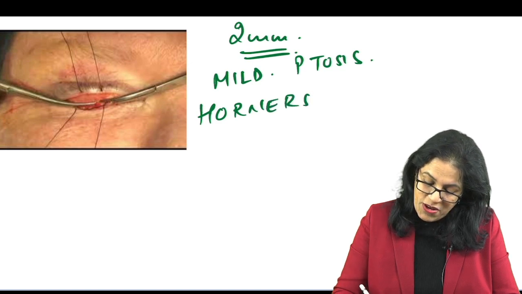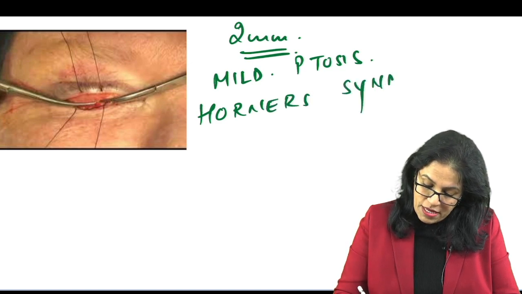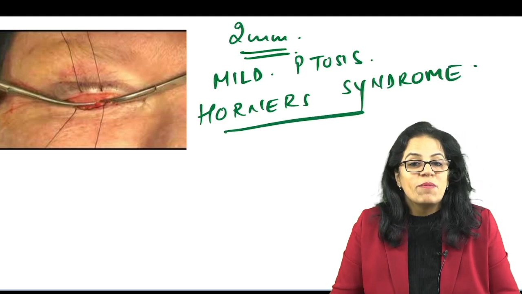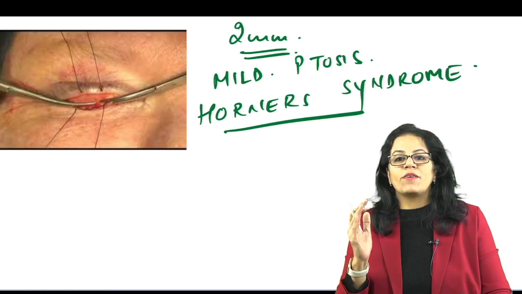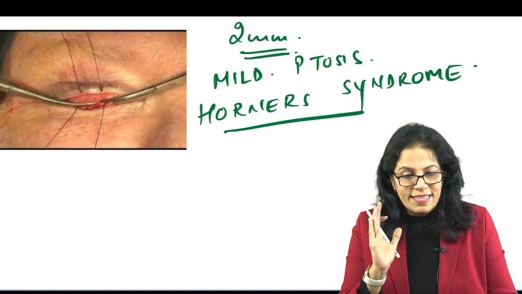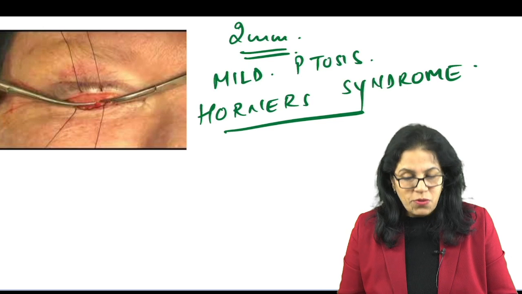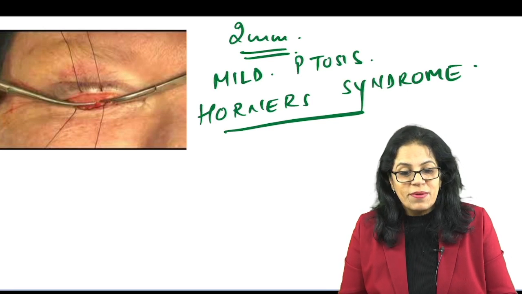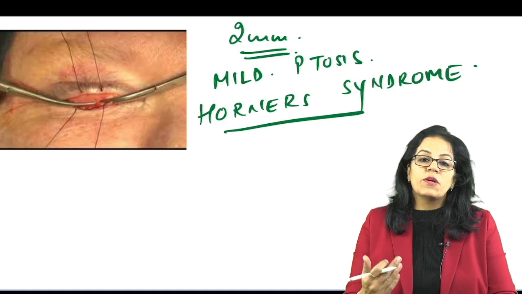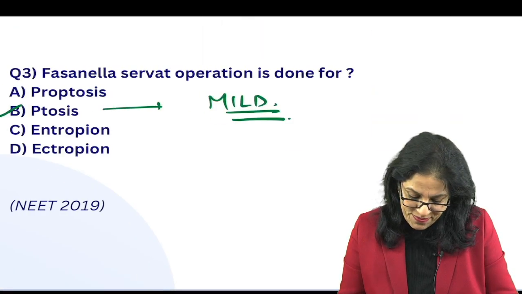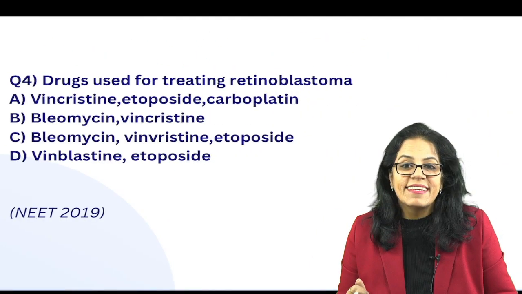Why? We all know that in Horner's syndrome, it is mainly the Muller's which is gone, isn't it? Because Muller's is supplied by sympathetic supply. Horner's is a lesion of the sympathetic chain. Therefore, we should know that ptosis in Horner's syndrome is due to Muller's muscle. What else do you call Muller's muscle? We call it the superior tarsal muscle. We come to the next question.